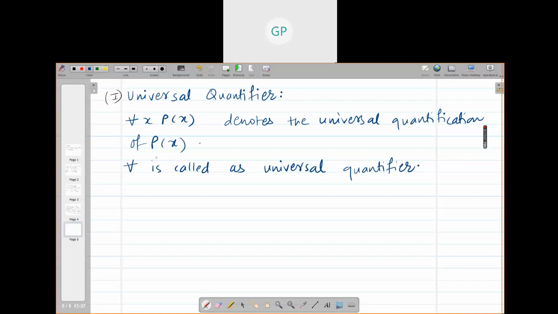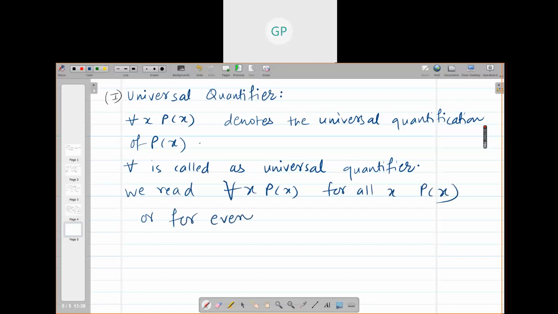Okay. So we read for all x P(x) as for all x, P(x), or we can simply read it as for every x, P(x). So usually we talk about the truth value which is true.